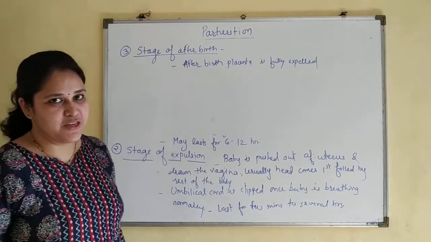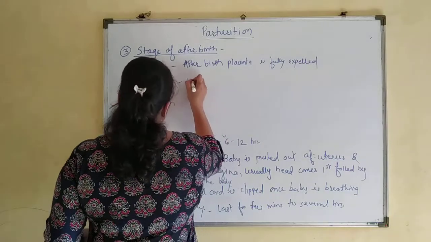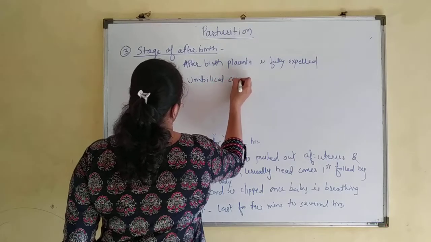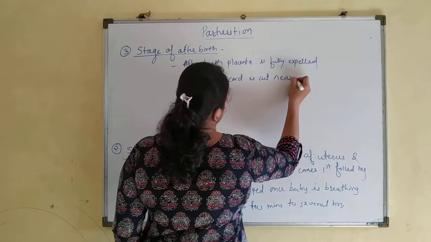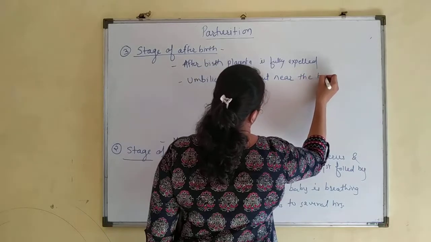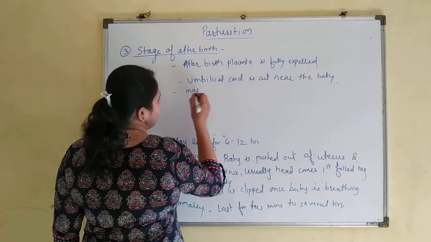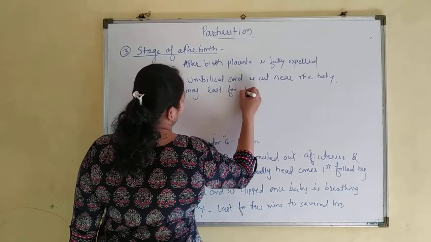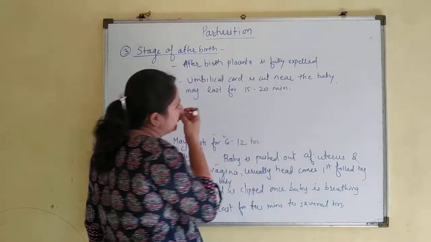It is completely expelled out of the uterus. The umbilical cord is cut near the baby. And this process may last for 15 to 20 minutes after birth.